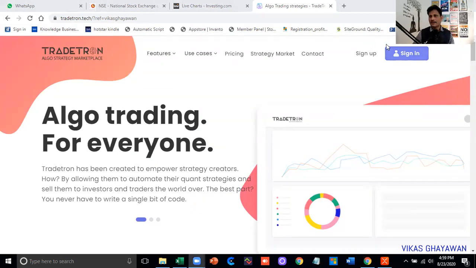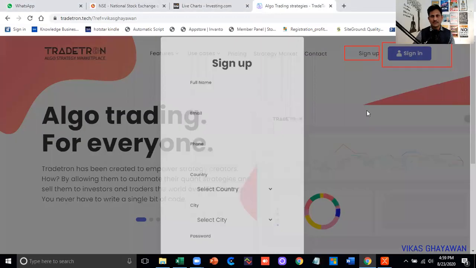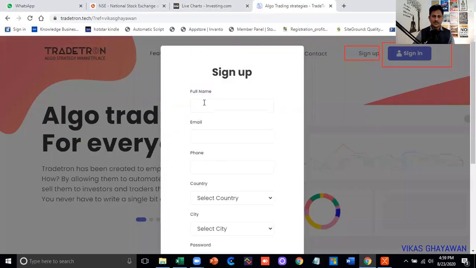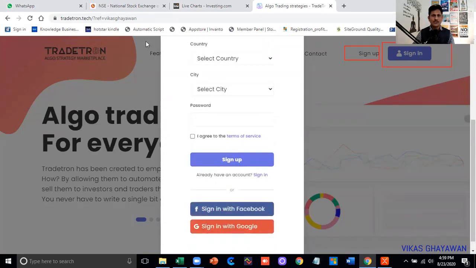Now after coming to this site, you can see here there is sign up and sign in. If you already have an account with Tradetron, you can click here. If you don't have an account, it's just 3 to 4 steps to sign up. Just click on sign up and fill in this form. If you have an account with Facebook or Google, then you can also do that. Okay, so this is the simple step.